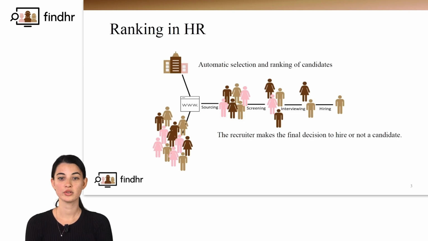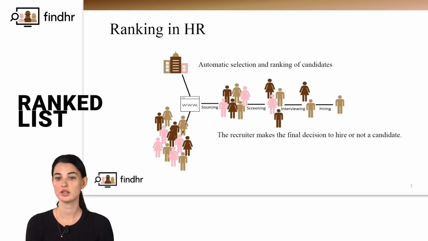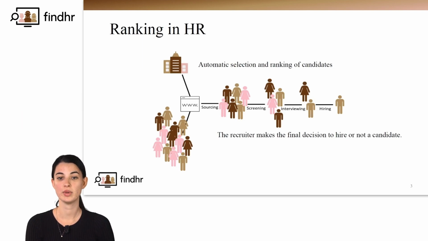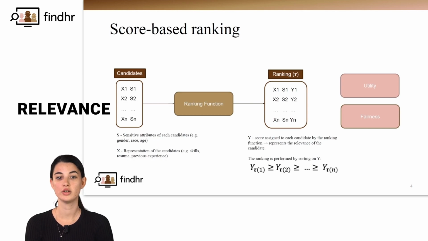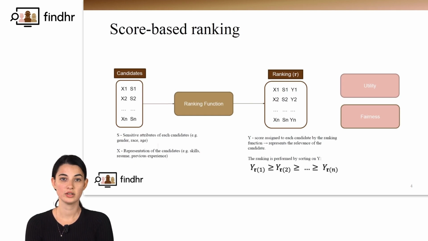Ranking systems can help automate the recruitment process by giving a recruiter a ranked list of candidates given a job description or a set of minimum qualifications. However, the recruiter is the final person that makes the decision. In a ranking system, the candidates are ranked based on a computed score in decreasing order, having at top positions the most qualified candidates. The score should reflect the relevance of the candidates given the job. The ranking can then be evaluated in terms of both fairness and utility, meaning that the ranking should be both useful and fair towards the candidates. How do you define a ranking function that outputs a useful but fair ranking?